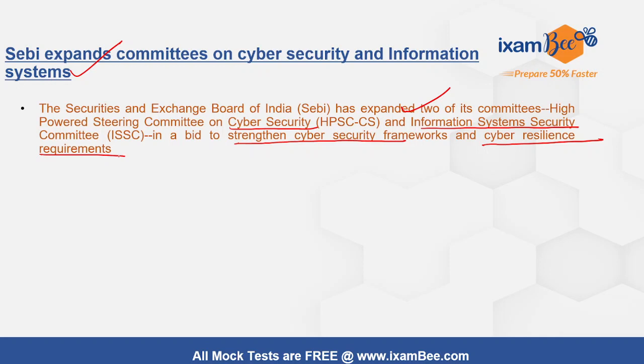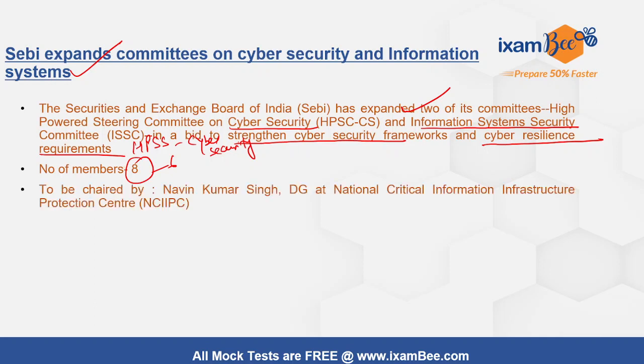Right. So the first committee, the High Power Steering Committee on Cyber Security, has been extended by increasing the number of members. Earlier there were 6, now it has been expanded to 8, and it will be chaired by Naveen Kumar Singh.